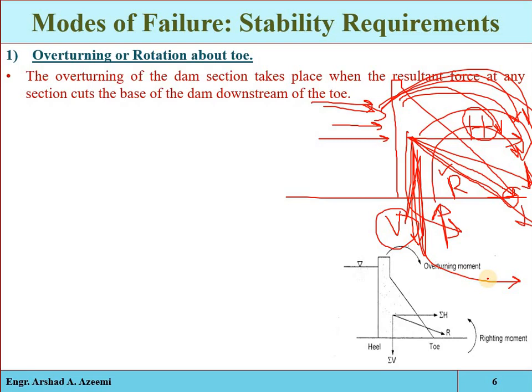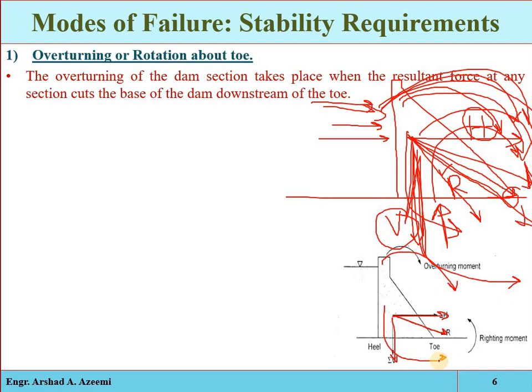So these are the two types of moments which will be produced. If the resultant cuts the base within the body, then there will be no overturning. Here you can see that if the sum of the horizontal forces is this one and the sum of the vertical forces is this one, and the resultant lies to the downstream of the toe point, then the overturning moment will be greater than the righting moment, and the structure will overturn. The structure will rotate about the toe point.